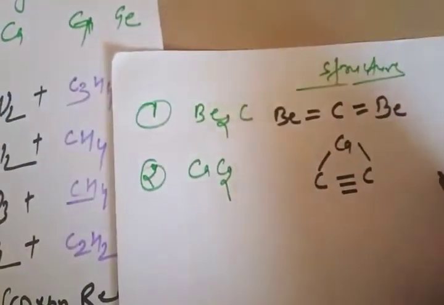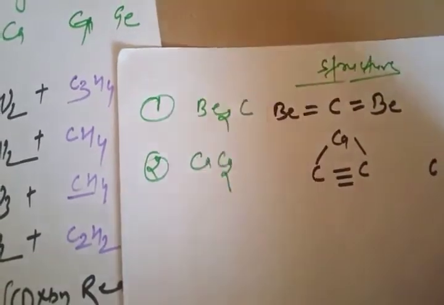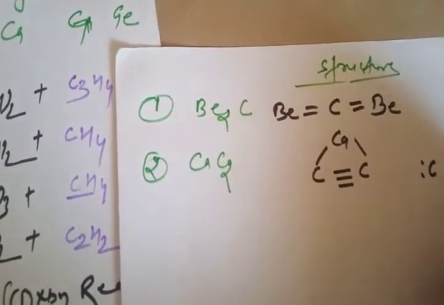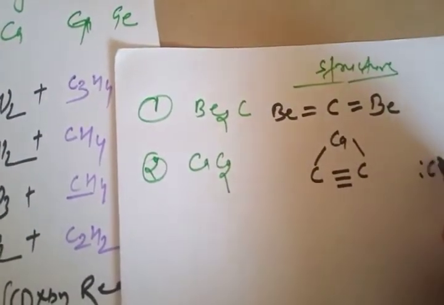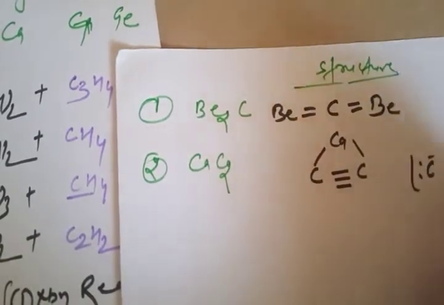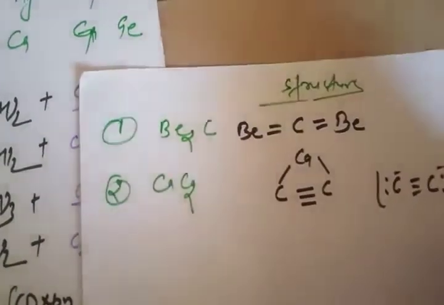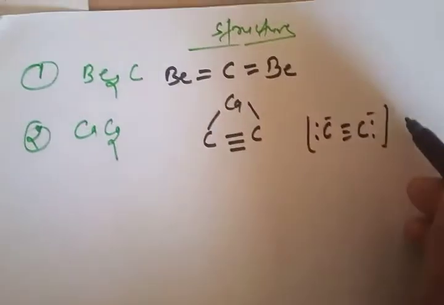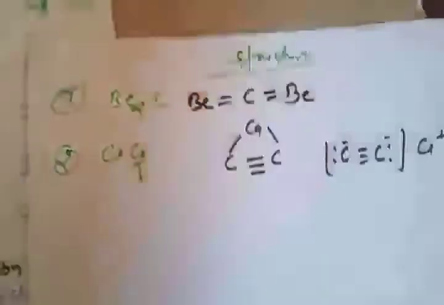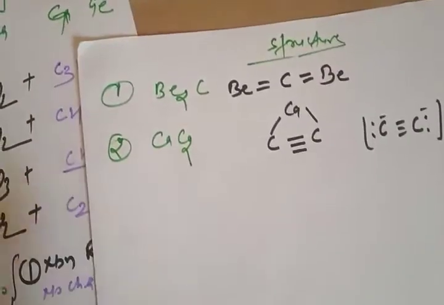As we know, when carbon is triply bonded, here we have a lone pair. That means these are negative charges actually, so this will give 2 negative, and these 2 negative will combine with the 2 positive. So this is how we draw the structure of calcium carbide.